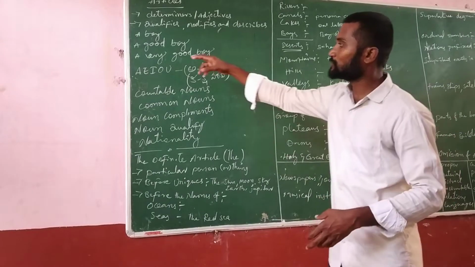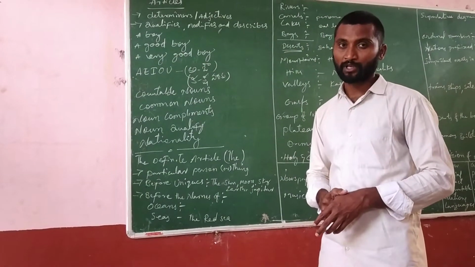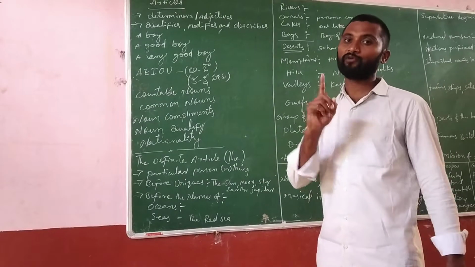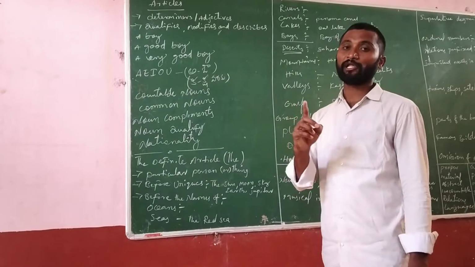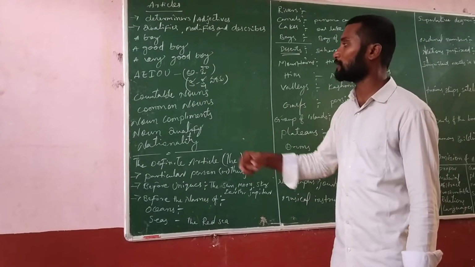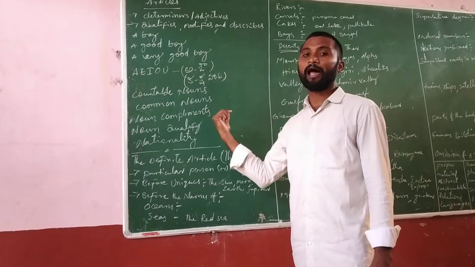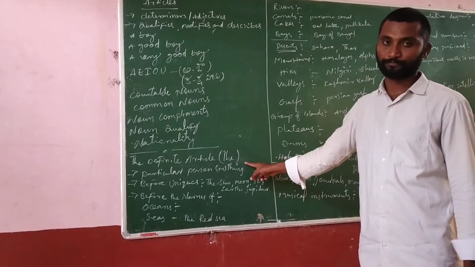So here this a and an are indefinite articles. A or an, both are one only. Actually only two articles are there. The first one is the definite article the, the second one is the indefinite article a or an. So now coming to the definite article the.